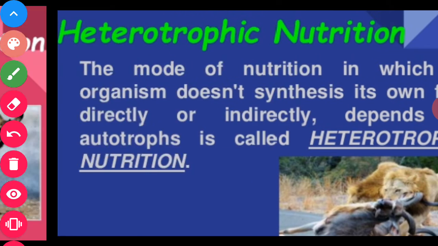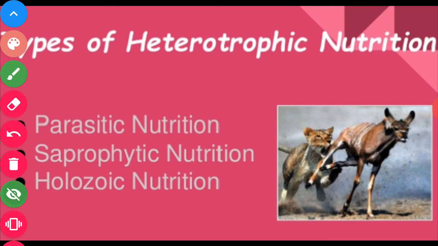Dear students, heterotrophic nutrition is of three types: parasitic nutrition, saprophytic nutrition, and holozoic nutrition.